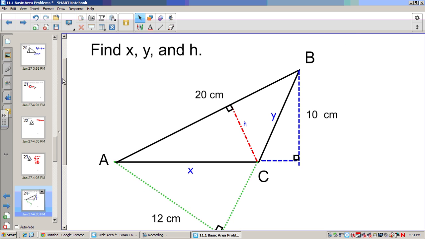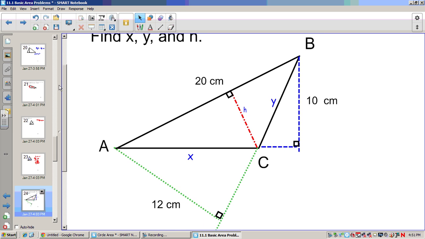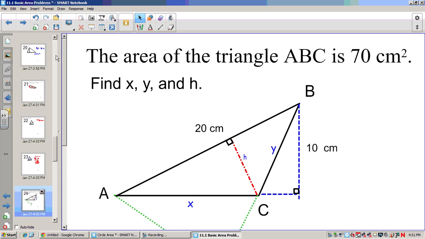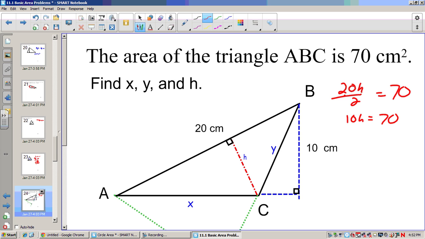Now try this one on your own first, and then restart the video and see how far you got. Now in this one we say that the area of the triangle is 70 centimeters squared. Let's try to find all of the other missing pieces. Now if we know that this base is 20, we know 20 times h divided by 2 is going to be the area, which is 70. Or 10 times h is equal to 70. If I divide both sides by 10, my height will be 7.